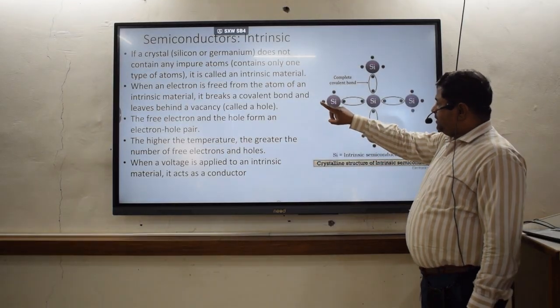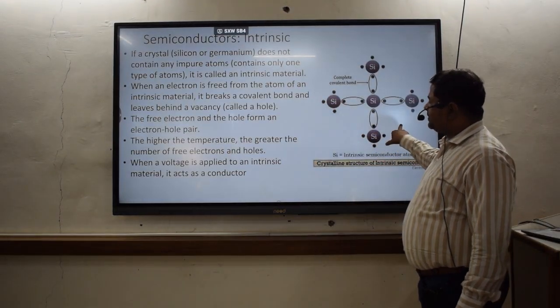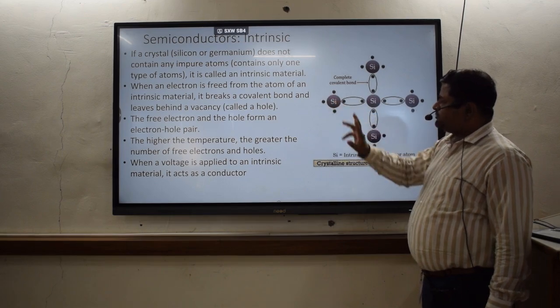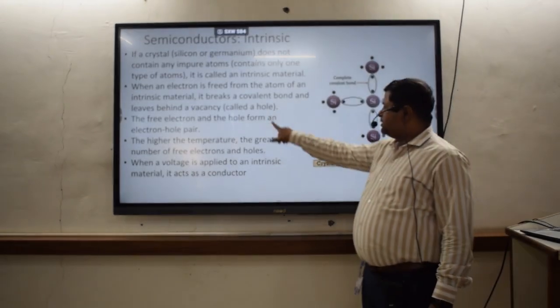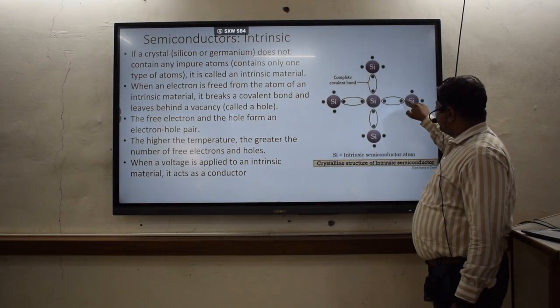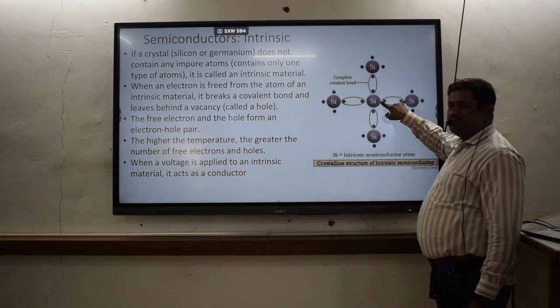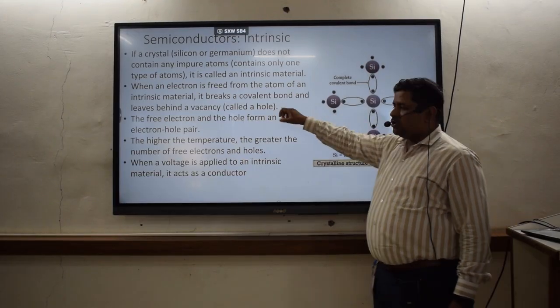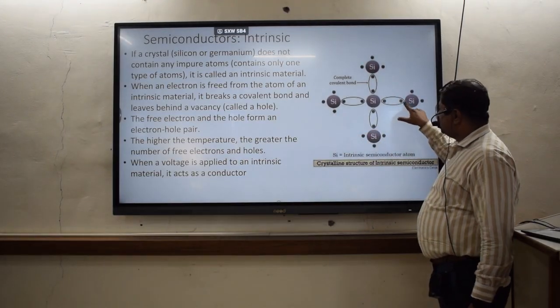When an electron is freed from an atom of an intrinsic material, it breaks a covalent bond and leaves behind a vacancy, which is called a hole. For example, this is the covalent bond between two silicon atoms. One electron will come out, creating a hole or vacancy at that particular position.